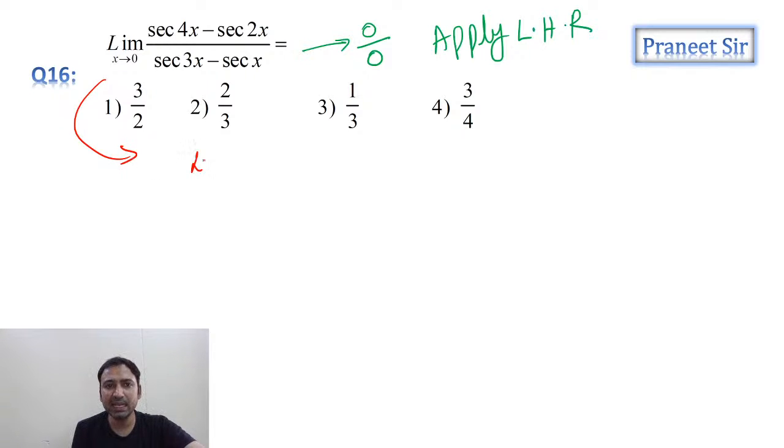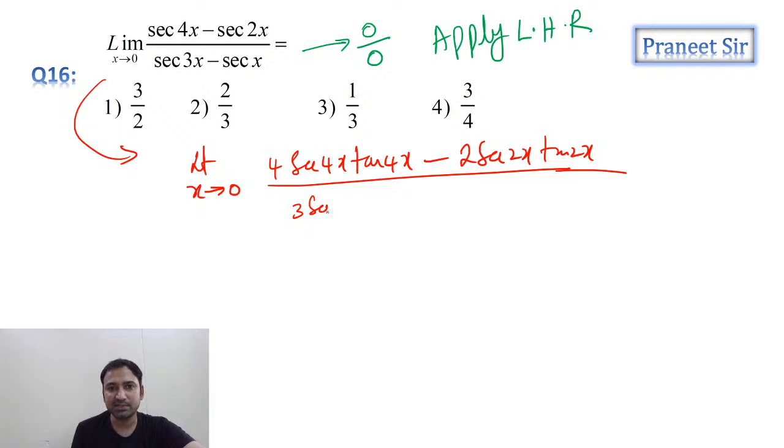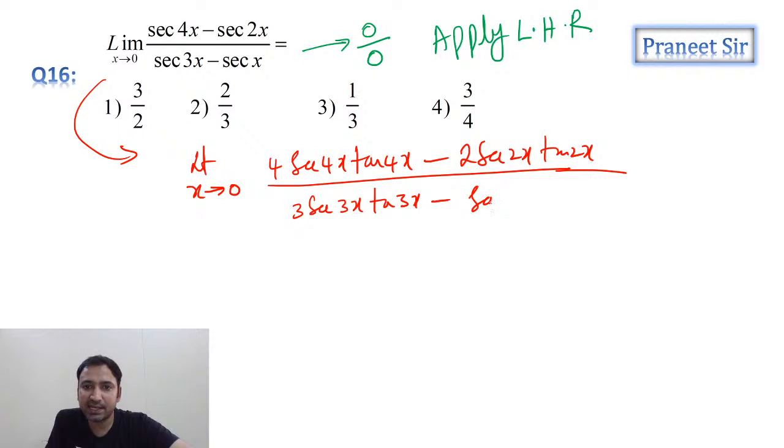how much is coming? Limit x is tending to 0. Numerator differentiation is what? 4 times secant 4x differentiation is secant 4x into tan 4x, minus 2 times secant 2x into tan 2x, by how much are we getting guys? 3 times secant 3x into tan 3x minus secant x tan x. This is it, right?